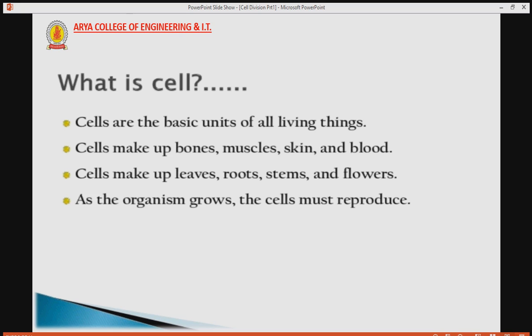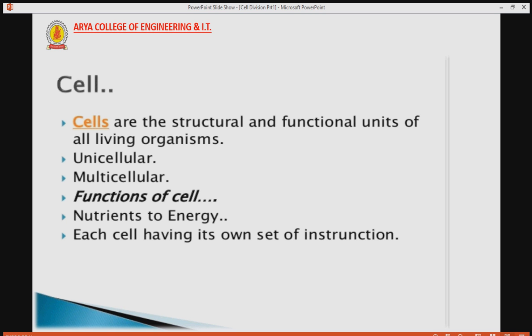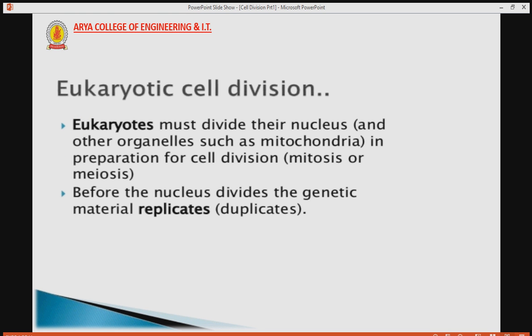As the organism grows, the cell must reproduce, means for the growth and development of body, cell must divide. As the cells are the structural and functional unit of living organism, living organism may be made up of single cell, then it is called unicellular, or may be made up of multi-cell, then it is called multicellular. The basic function of cell is that it provides nutrient to energy, and each cell having its own set of instruction.